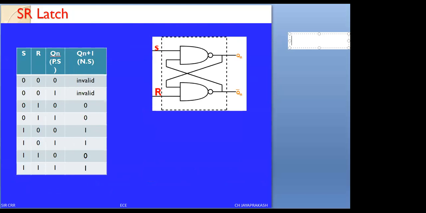See, we are concluding the SR latch. This is the statement. Again, you have to remember this statement. I am recalling these statements. The first condition, when both S and R are 0, whatever may be your present state, 0 or 1, we are calling this an invalid state. Here we have represented this diagram with respect to the NAND gates.